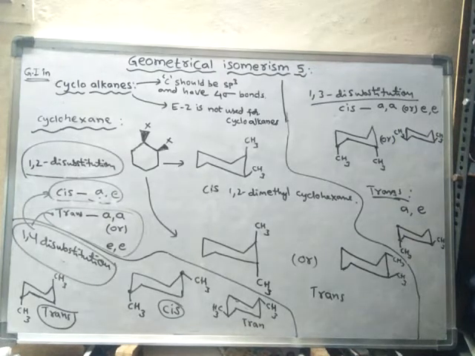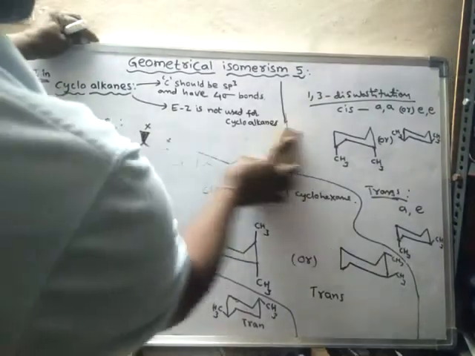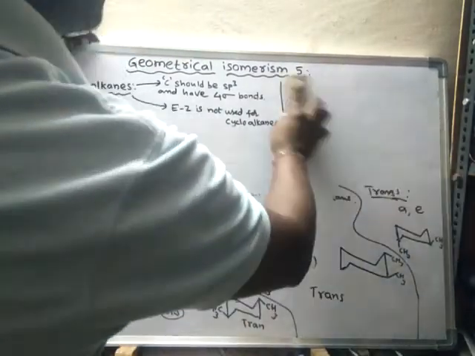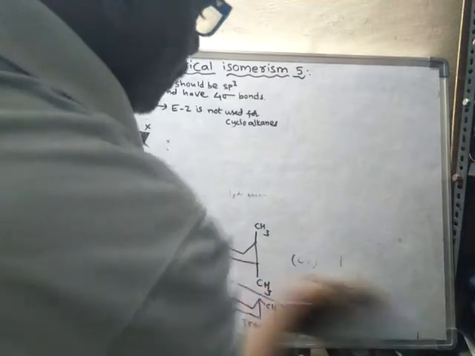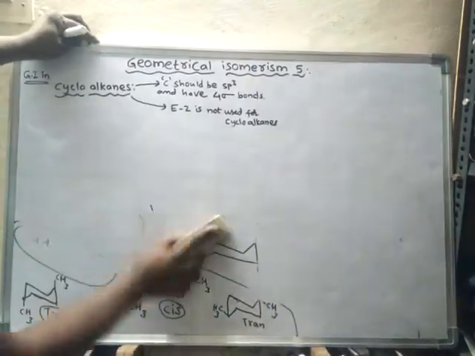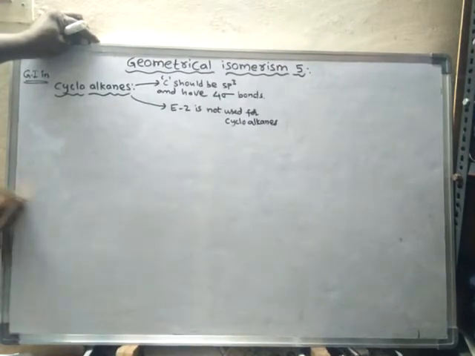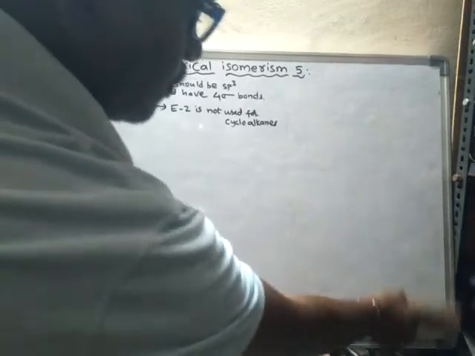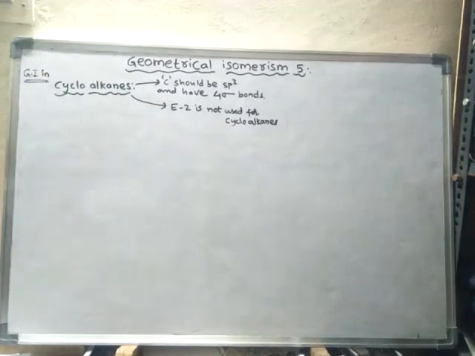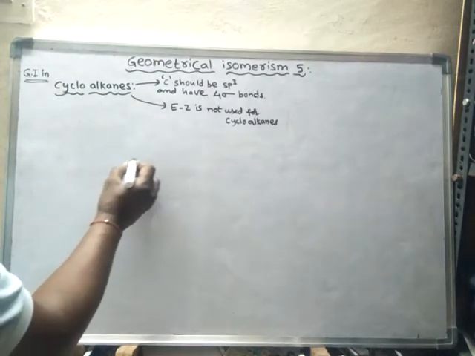Okay. Now let us learn about cycloalkenes. One example we will learn. Suppose the compound is like this.